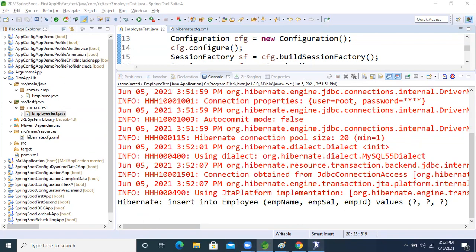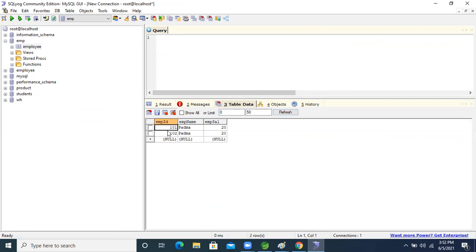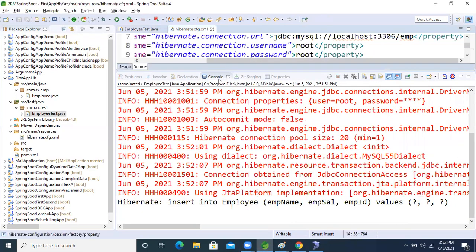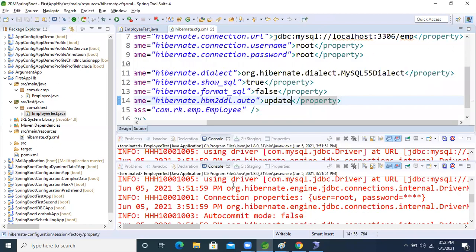See this, come to the database and refresh it. See 101, 102, Padma, same thing. Data values can be different, but the primary key cannot be the same. This is the meaning of update.